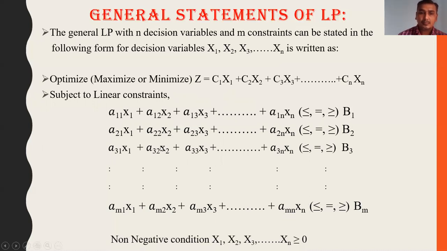And the non-negativity condition. Non-negativity means the decision variables should not be negative: x1, x2, x3, up to xn are greater than or equal to 0.